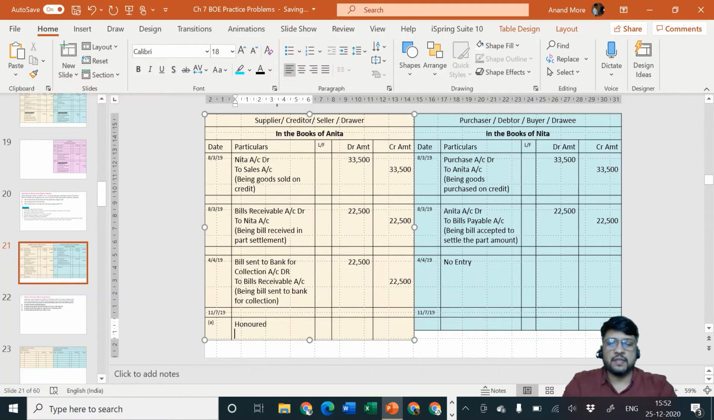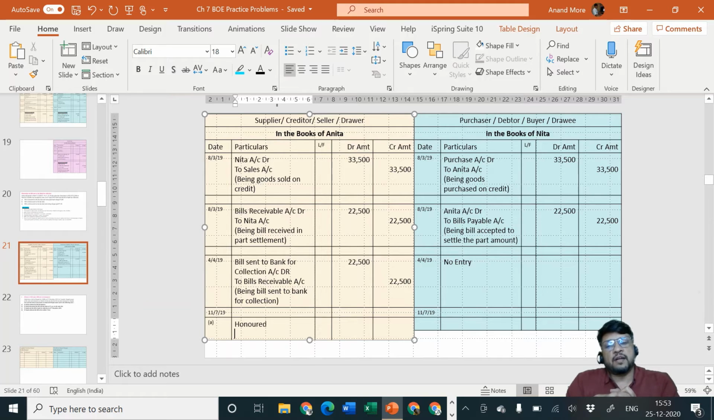A is honored. What is entry for honor? Think about it. Banker will collect the money and then the banker will specify that the money is received because the bill is honored. Bill is honored, money is received. Can the banker keep that money in his own hands? It's not possible. It's not allowed, because the banker is working as our clerk. Banker is working more or less like our agent.